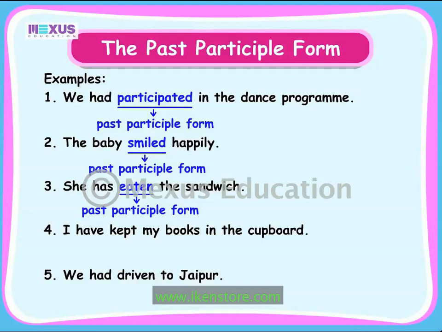In the fourth sentence, the verb kept is formed by adding the ending t to the base form keep. In the fifth sentence, the verb driven is formed by adding the ending n to the base form drive.